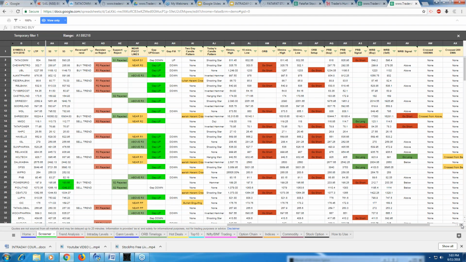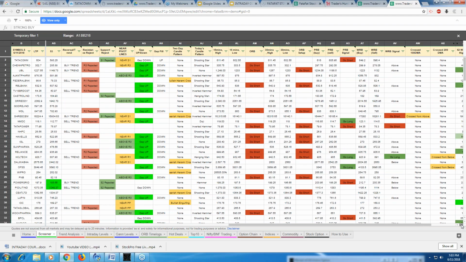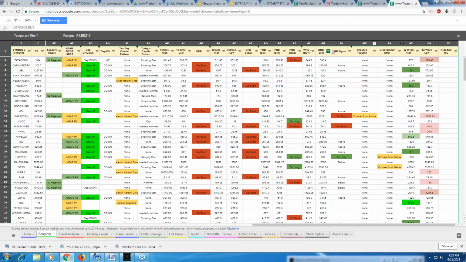52-week high, crossed 200 DMA, crossed 100 DMA, right? This is the weekly range breakout signal. You get the PRB breakout, the previous day breakout signal: previous day buy, previous day sell. ORB is the opening range breakout after 30 minutes. This is the 30 minutes low, basically the ORB in the downward direction, right? Then you come to the next, which is the ORB time log.